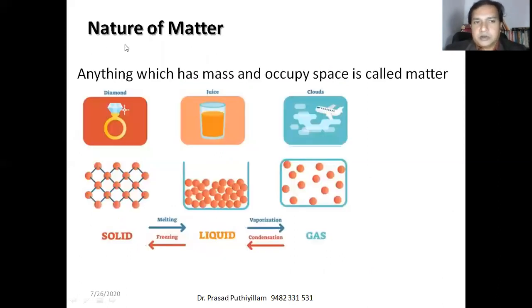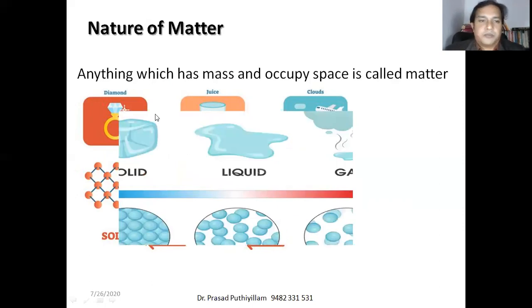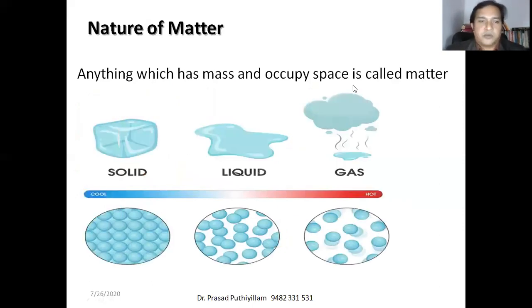Let us see the nature of matter. Matter is anything which has mass and occupies space. I gave the example previously, so let us take another example to explain the states of matter.